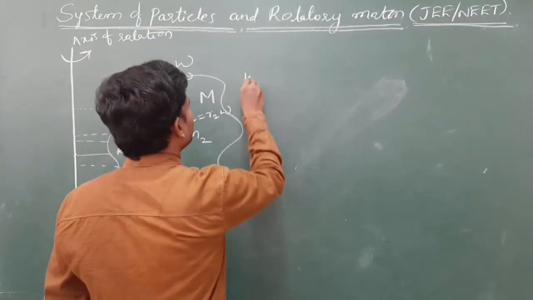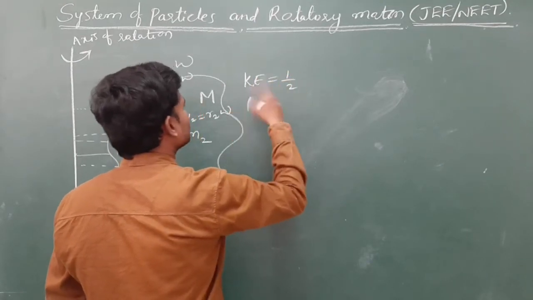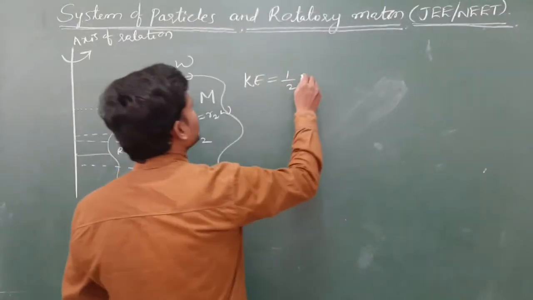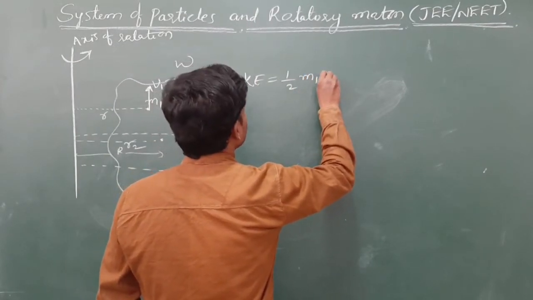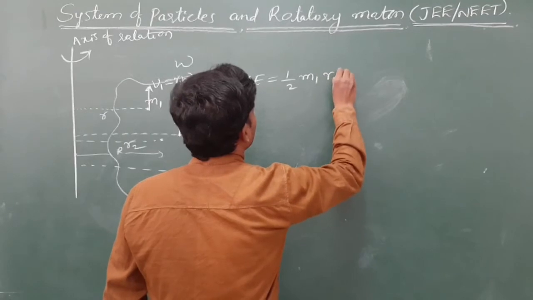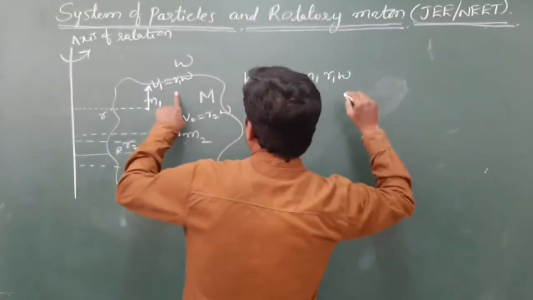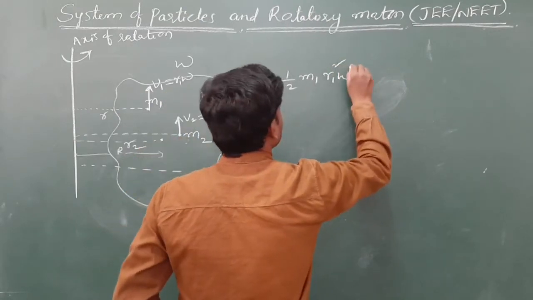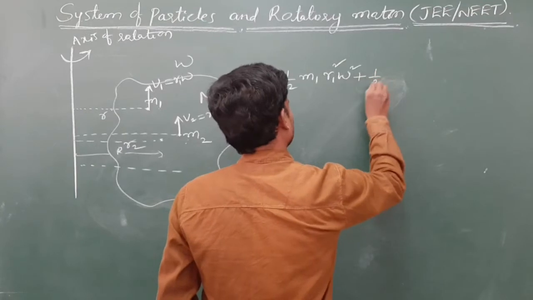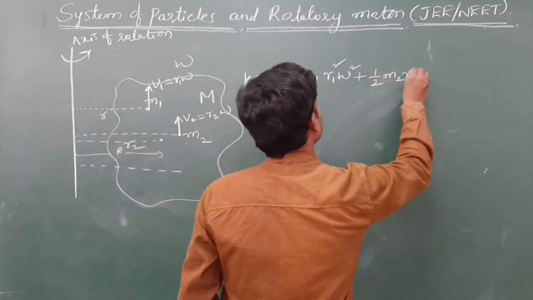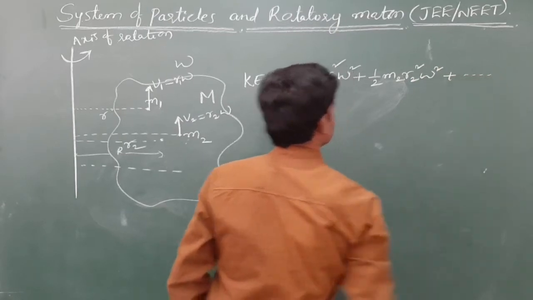So let me write directly kinetic energy now. I think it is covered in your regular class. So again I am continuing now. Kinetic energy is half m1 v1 square, v1 is nothing but r1 omega, whole square. So half m1 r1 square omega square plus half m2 r2 square omega square, and so on.